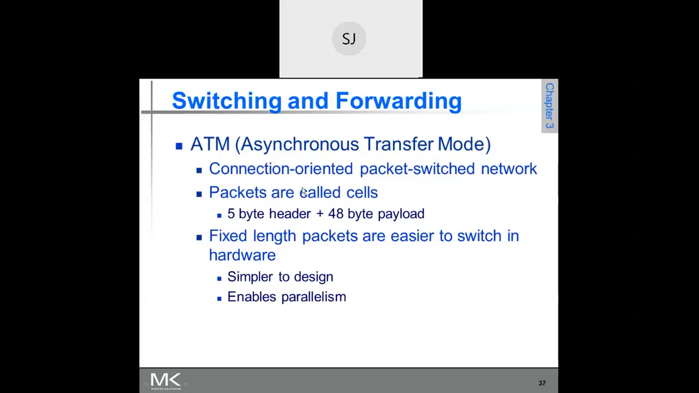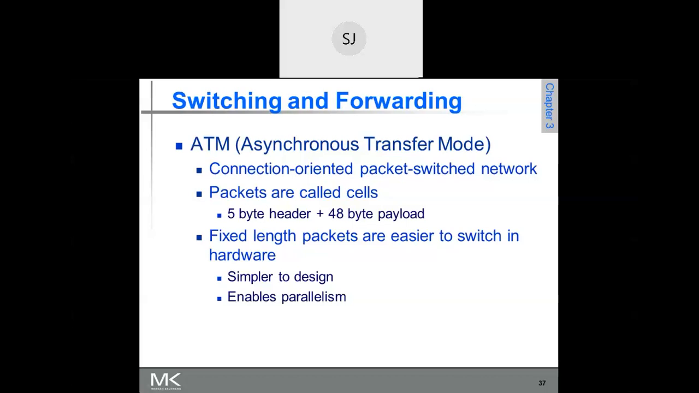And one important thing about ATM is that it has a fixed packet size. So what is the size of the packet? It is 53 bytes: 48 bytes of data and 5 bytes of header. So every packet in ATM is 53 bytes. These packets are called cells in case of ATM. Please make a note of it if you don't know.